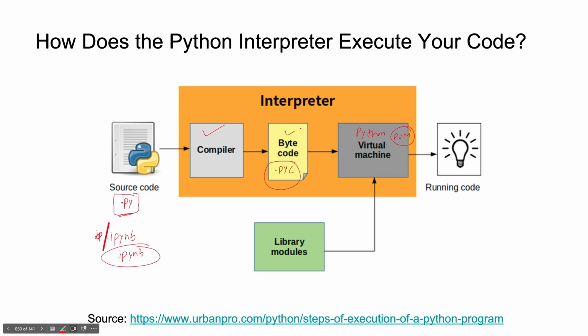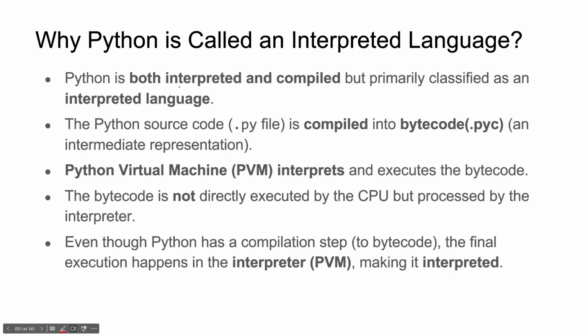Now the interviewer will ask another question: if Python has bytecode, then why is it an interpreted language? The answer is that Python is both interpreted and compiled, but still it is known as an interpreted language. It uses a compiler and an interpreter both, but the bytecode is not executable by the CPU. It is executed by the PVM, the Python virtual machine interpreter.